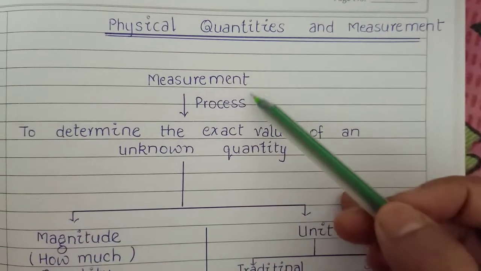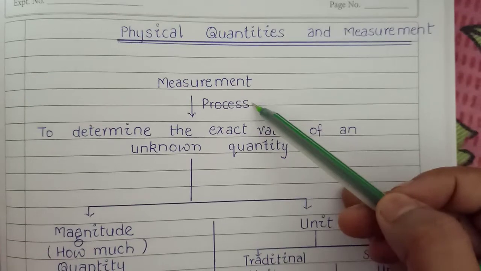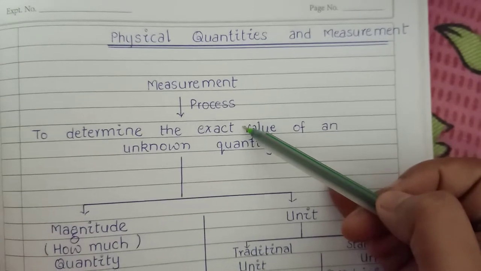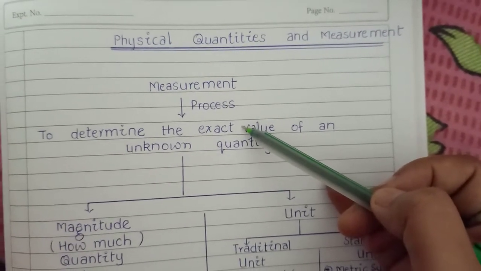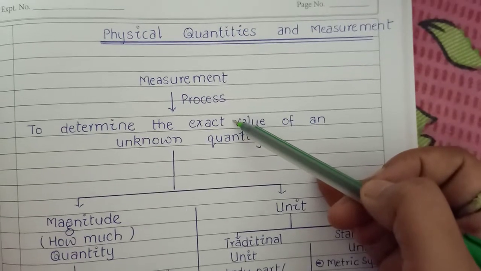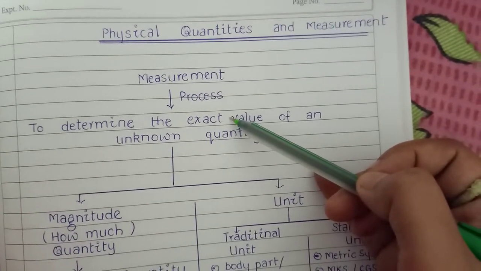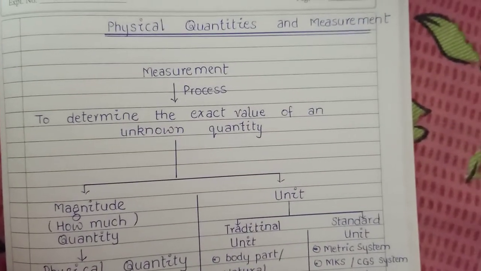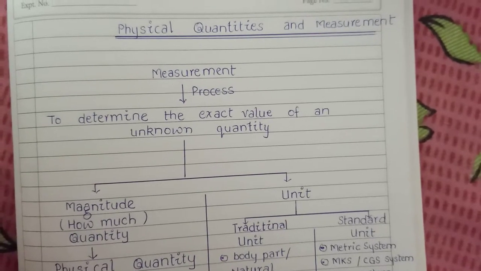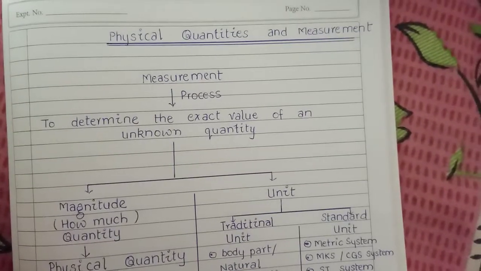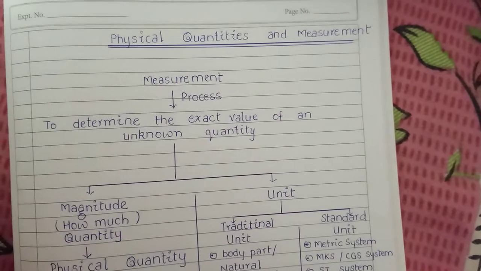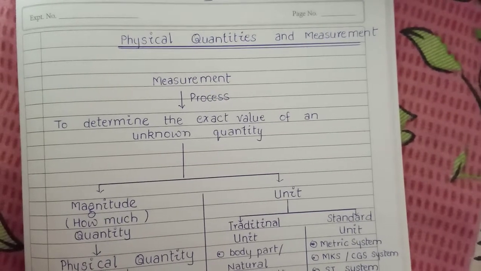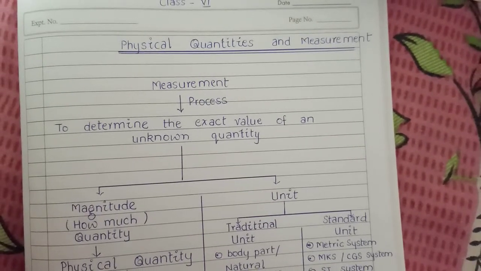Measurement. Measurement is a process to determine the exact value of an unknown quantity. Measurement is a part of almost every aspect of our life. For example, if we are going to a new place, we will need to know the distance and the time it will take to reach there, so that we can plan our